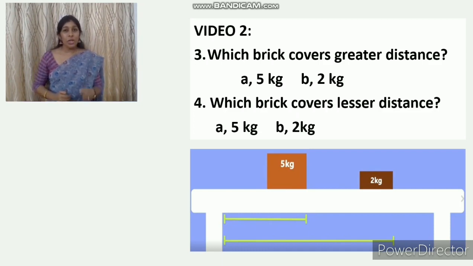Next question. Which brick covers lesser distance? The options are 5 kilogram, 2 kilogram. Which one is the right option? Yes, 5 kilogram. So we can move on to the next slide.